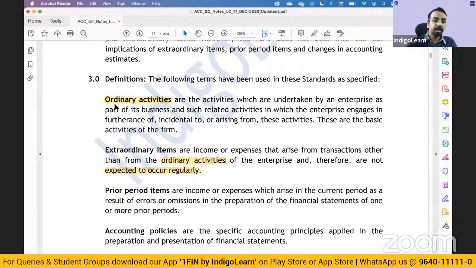See, the aspect around ordinary and extraordinary is only with respect to disclosure. Extraordinary items have to be disclosed separately on the face of the financial statements, right? Ordinary activities are also disclosed, but they may be clubbed together.